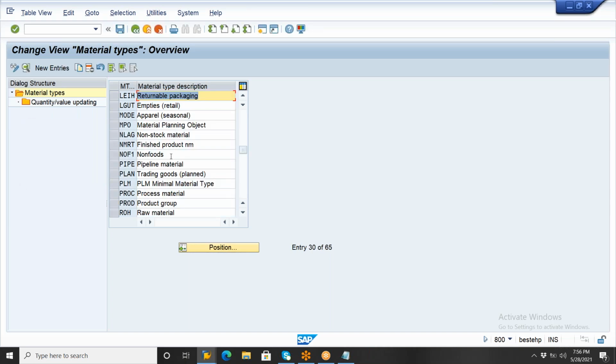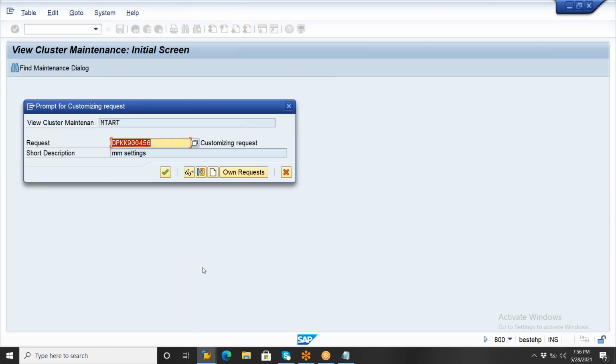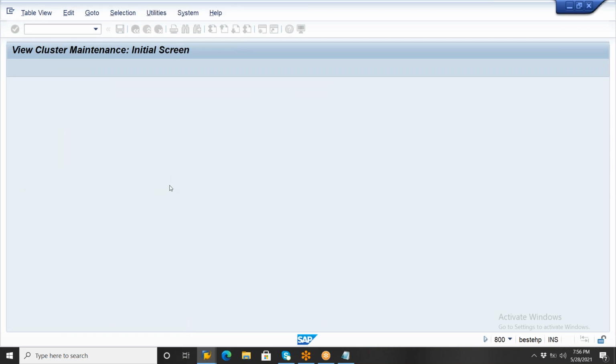LEH material type is the returnable transfer packing. Select this particular material type and click on the quantity and value updating indicator. And for which plant? Plant 1100. Even if your value is not activated, at least quantity needs to be updated here. If both are deselected, the system gets confused: your quantity is not updating, value is not updating, and we are not showing consumption. That's why we are facing this issue.